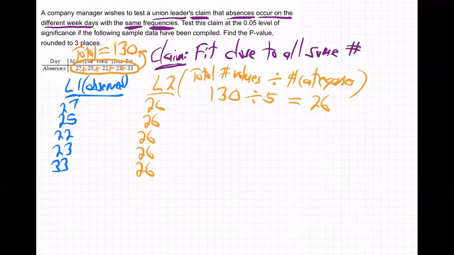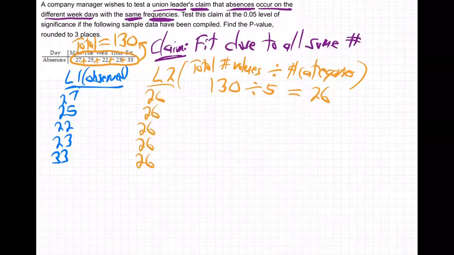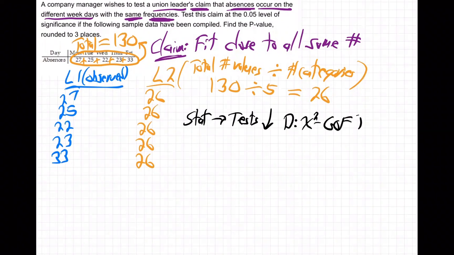So I'm going to go now to the calculator. I'm going to go to stat, over to test, down to whichever one that is. It's D. Chi-squared goodness of fit test.